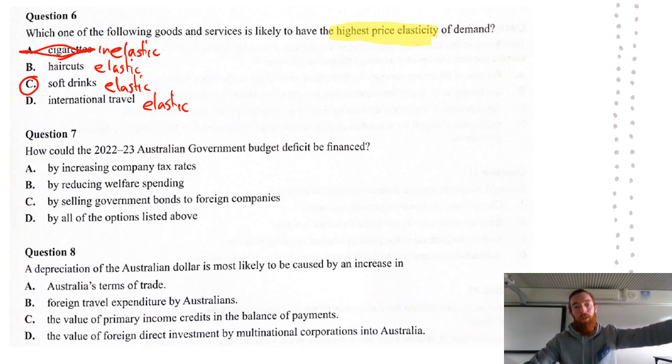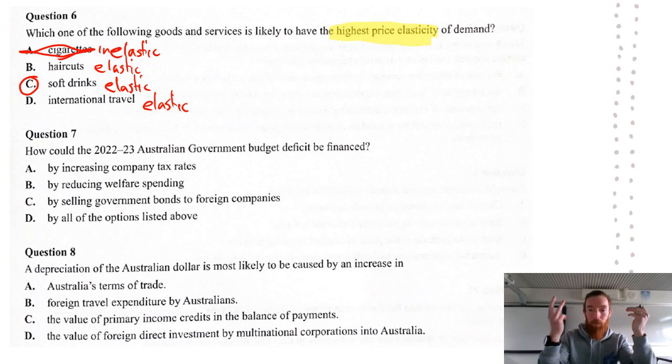Question 7. How could the 2022-23 Australian budget deficit be financed? Hopefully from this you know in the study design there are 3 main ways to finance a budget deficit, and they are by selling bonds or government securities to the private sector, overseas, or to the RBA.